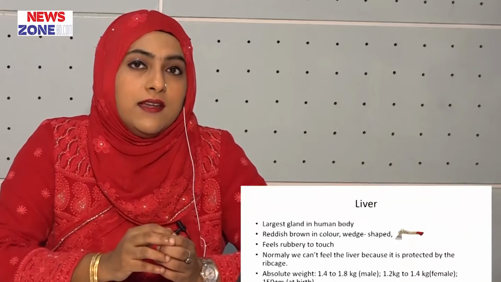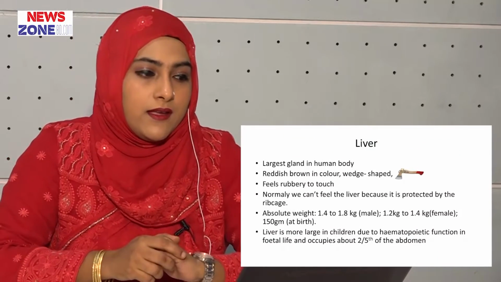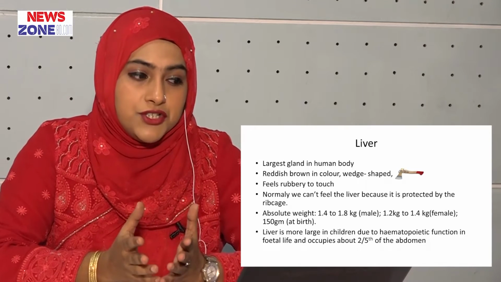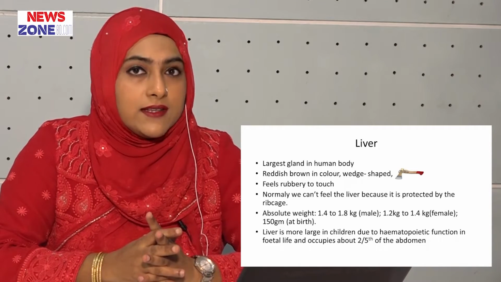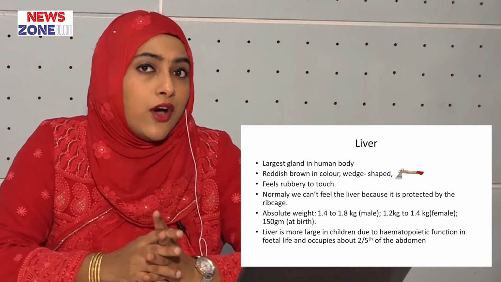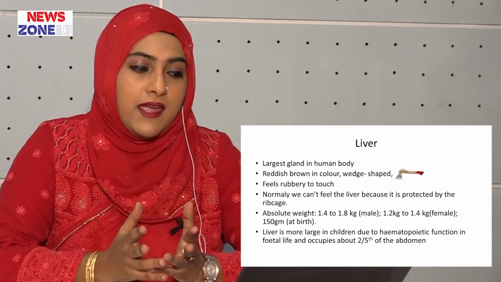In our body, the largest digestive gland is the liver. Liver is reddish brown in color, wedge shaped, and feels rubbery to touch. Liver moves with respiration. Normally, we cannot feel the liver because it is protected by the rib cage.